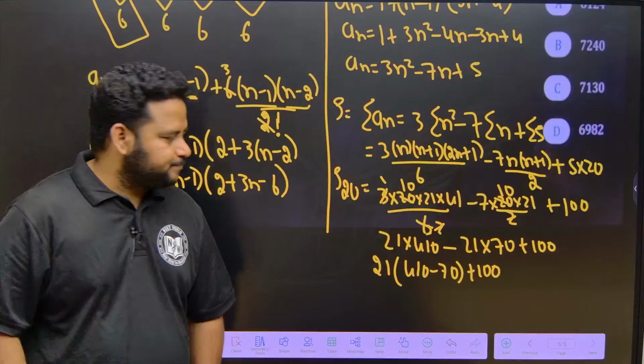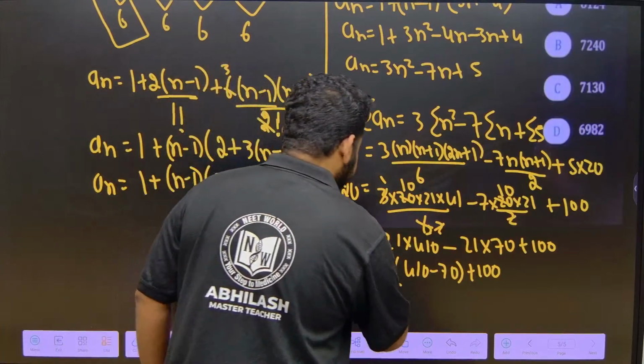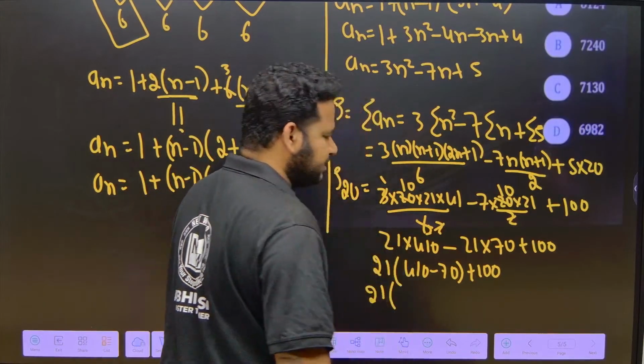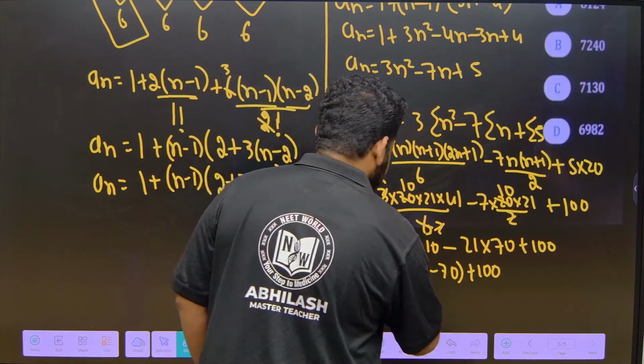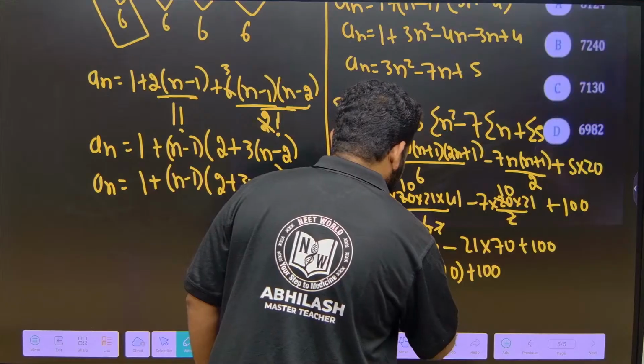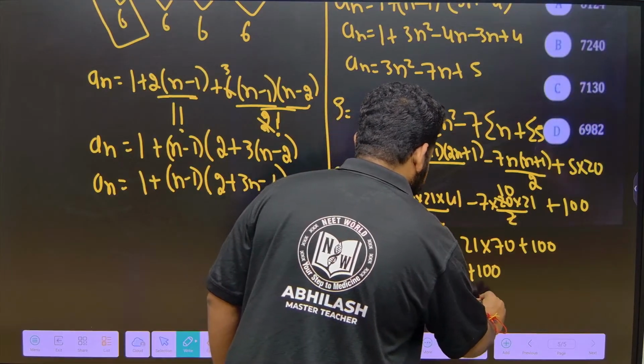Okay, now this is what? 21 into 410, 41 minus 7 is what? 41 minus 7 is 34. So this will become 340 plus 100. Okay, this will be equal to what?